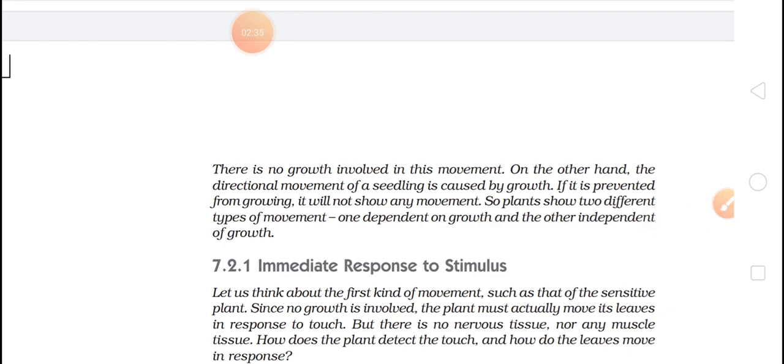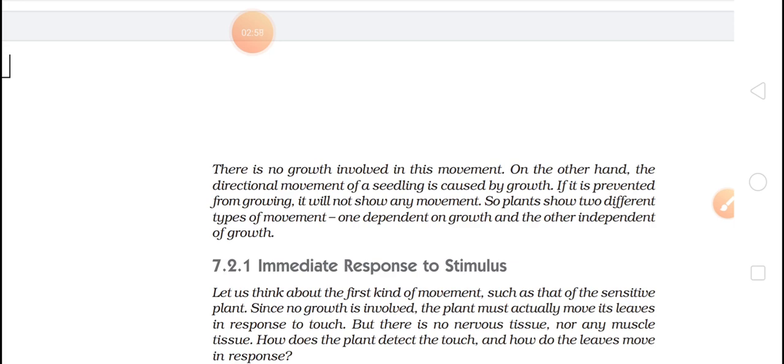On the other hand, the directional movement of a seedling is caused by growth. If it is prevented from growing, it will not show any movement. So plants show two different types of movements: one dependent on growth and the other independent of growth.